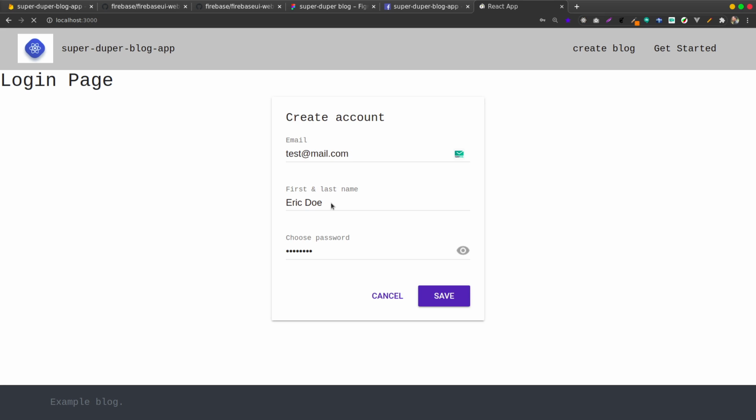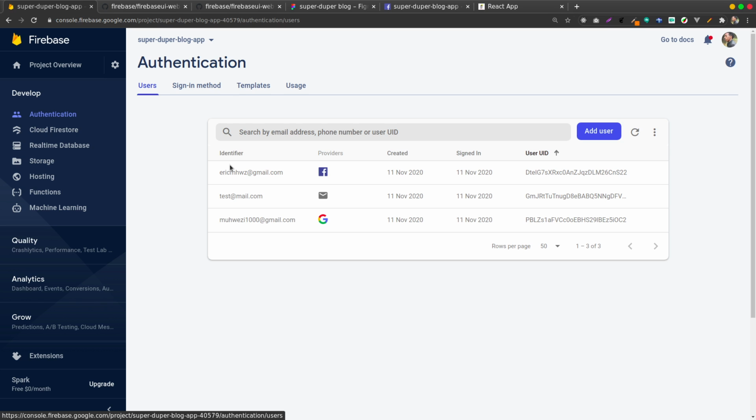And now how do I know that my user was actually created by this sign-up? Very simple. If you are the developer, just go and check your Superblog app, your application. You can check the users here. Notification, then the user. You can see I have a user. I hope you can see this.